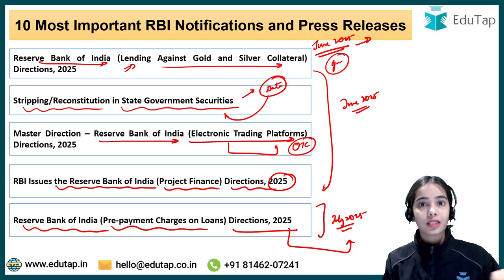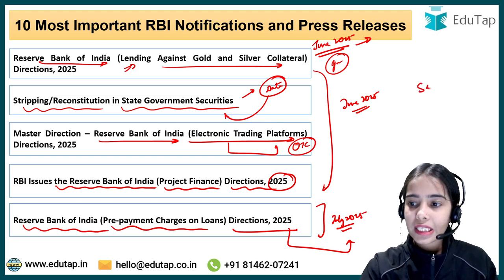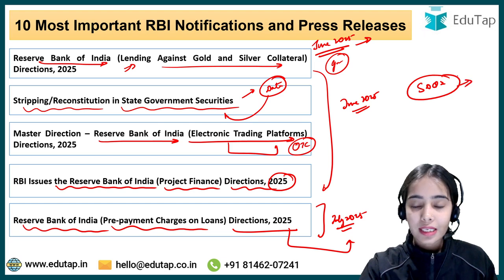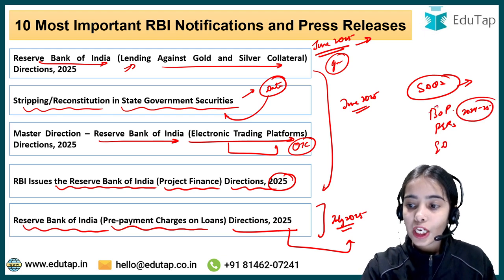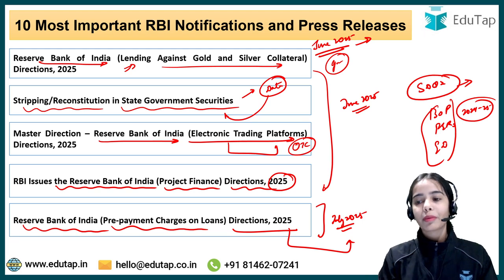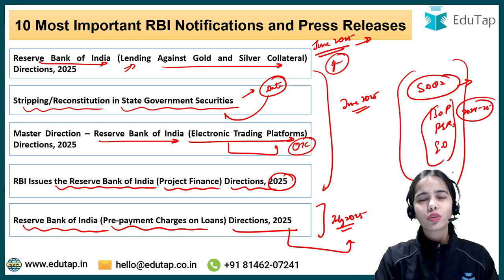It doesn't mean that the others are not important, like the Supervisory Data Quality Index that is released, as well as the data that is released for the balance of payments, for the foreign exchange reserves, and for the 2024-25 financial year, the data released for external debt. So these are also important, but remember that here you have to just focus on the very important data points.